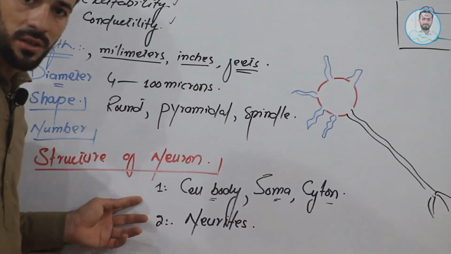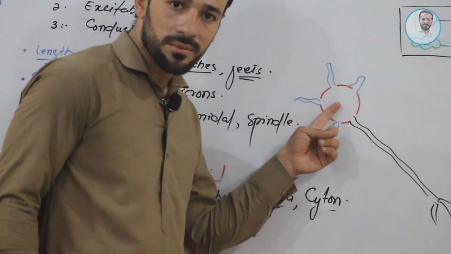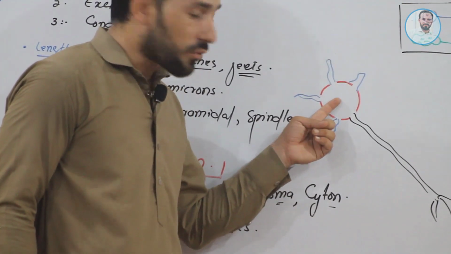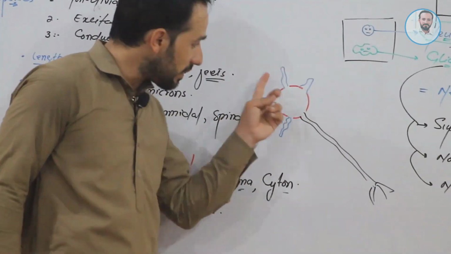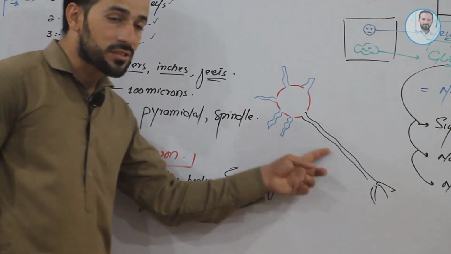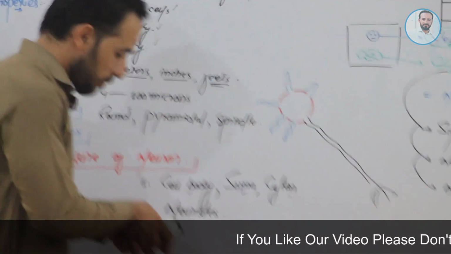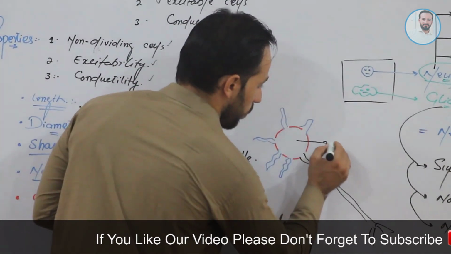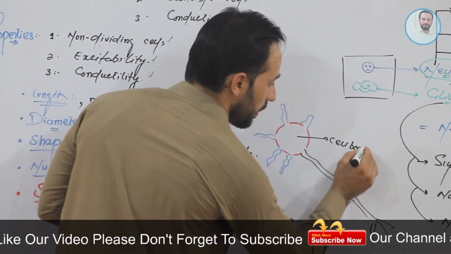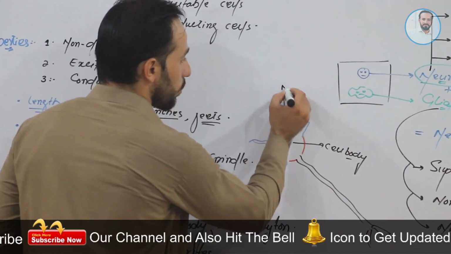Clear, friends? So a typical neuron has two main parts. What are those? Number one, the cell body, the central part, and from this cell body there are extensions coming out. These extensions are called the neurites. So in this diagram, this is our cell body, and from the cell body these are the neurites.